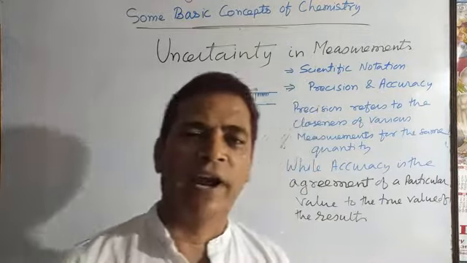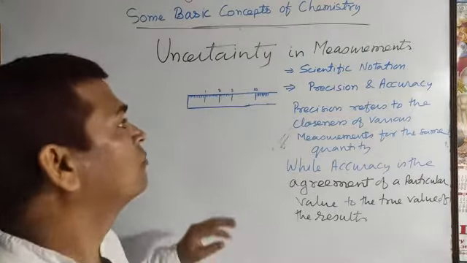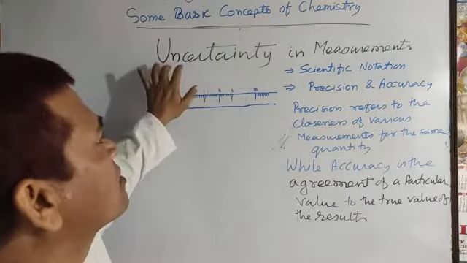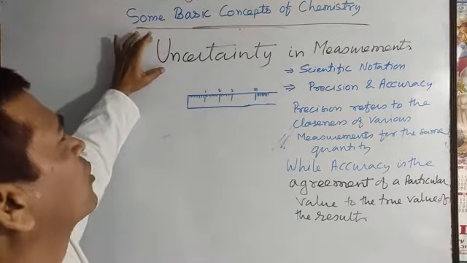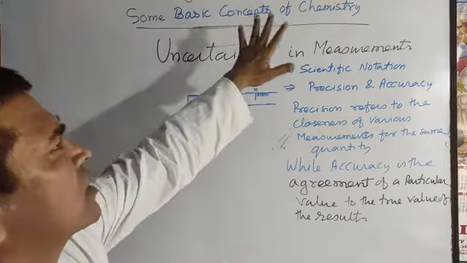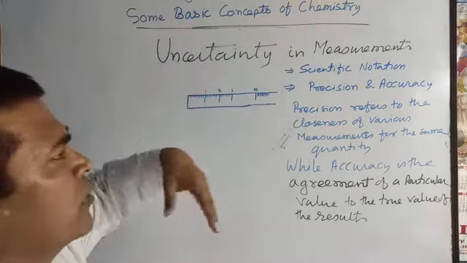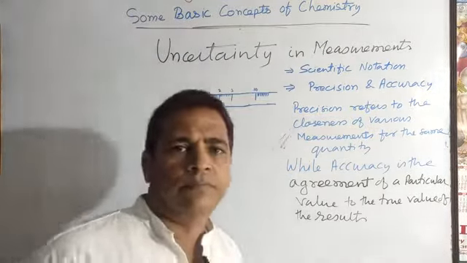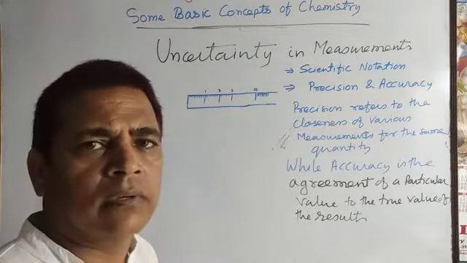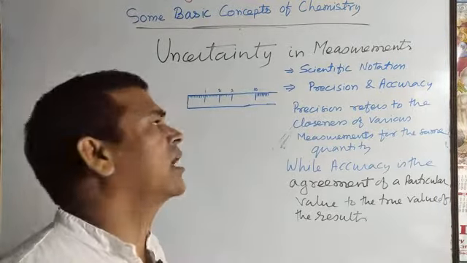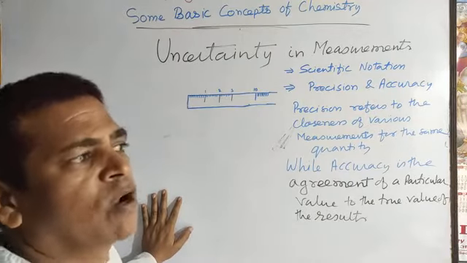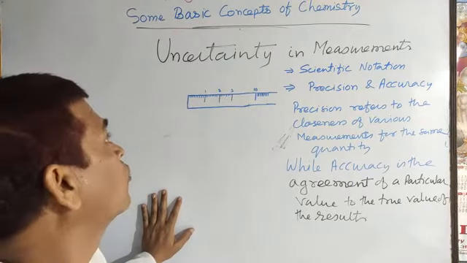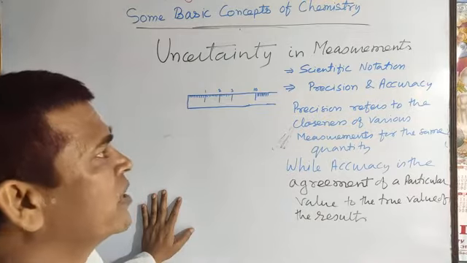Om Shanti students. Now I am going to discuss the uncertainty in measurement. This is the second topic of the first chapter, some basic concepts of chemistry. In the previous class I had already discussed the importance of chemistry. Now I am going to discuss the uncertainty in measurement.